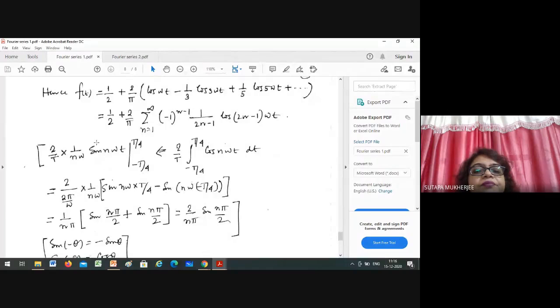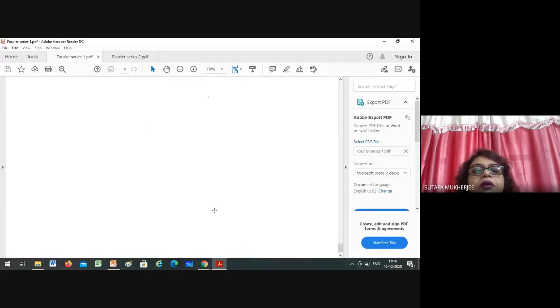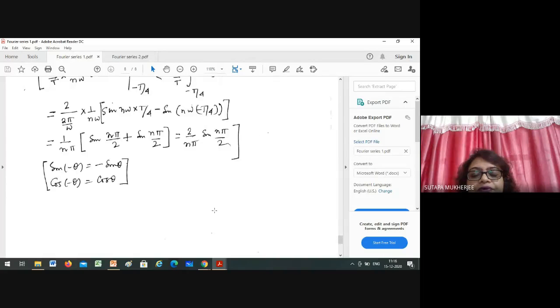And I have just written here how you get the value: the integration of cos n omega t from minus T by 4 to T by 4. How did you get this? I have done it, 2 by n pi sin n pi by 2. Okay. Now this is all for today.